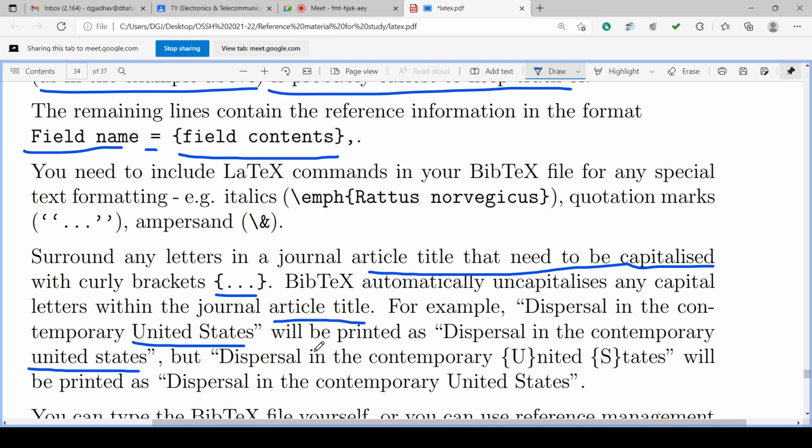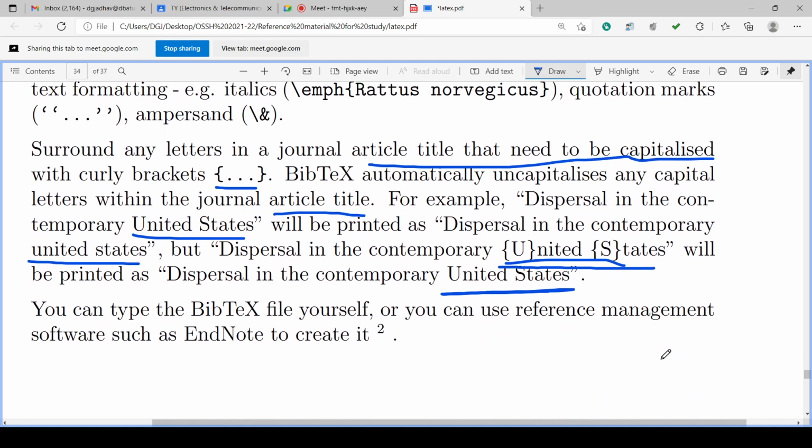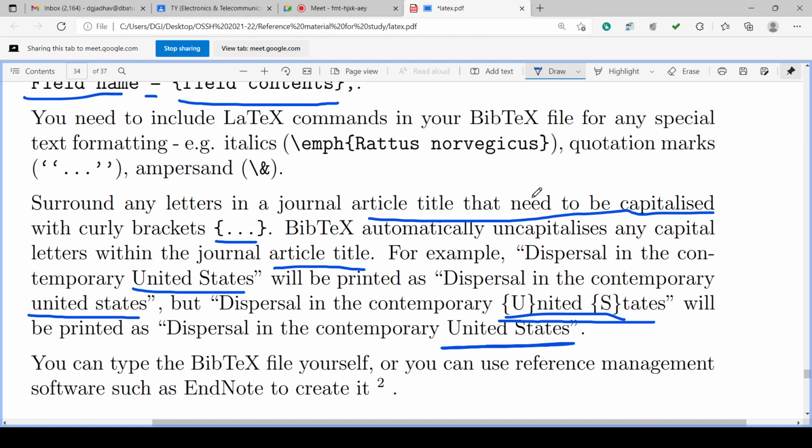But if we want that U and S capital, then we put it into curly brackets like this. Then it will print as dispersal in the contemporary United States, with U and S capital. Please understand. So if special text formatting is required like this, then we put it into curly brackets. Surround letters in the journal article title in curly brackets.